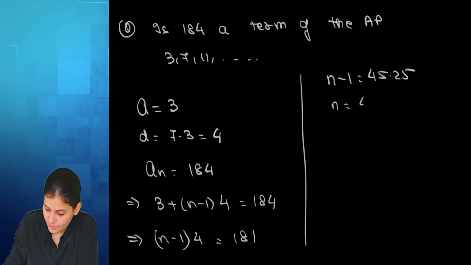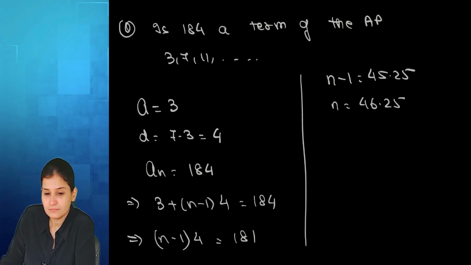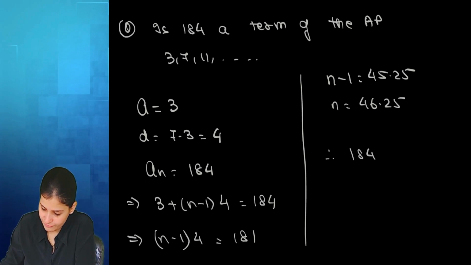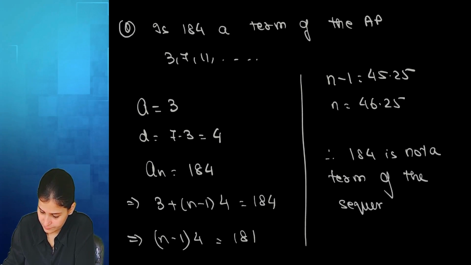So N is 46.25. Is it allowed? No, ma'am. Therefore, 184 is not a term of the sequence. Any doubt? No, ma'am.